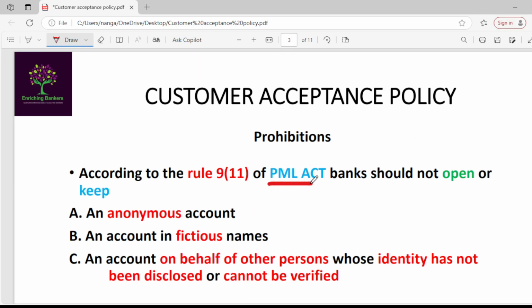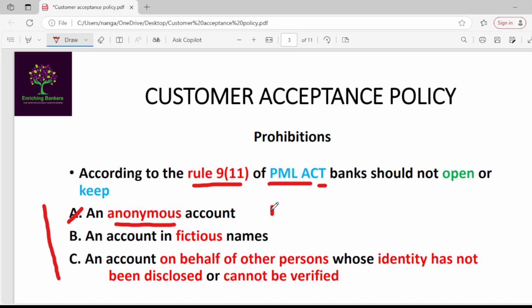PML Act has given prohibitions under customer acceptance policy. According to Rule 9 of 11 of PML Act, banks should not open or keep the following accounts. So what are those accounts? First one, an anonymous account. Anonymous means unknown. That means no person can be identified with that name.